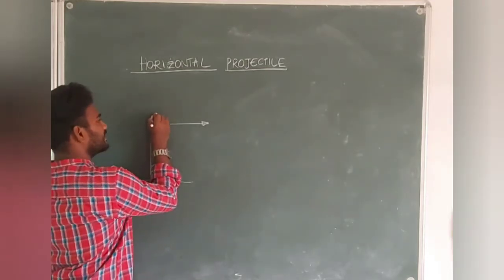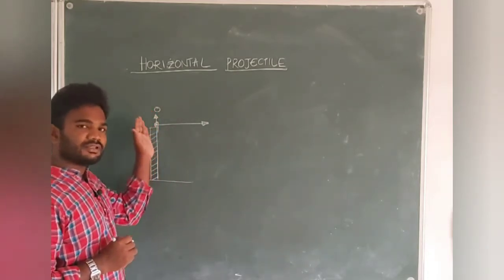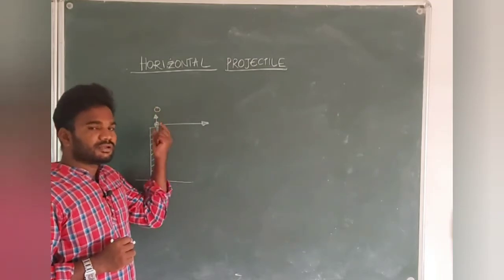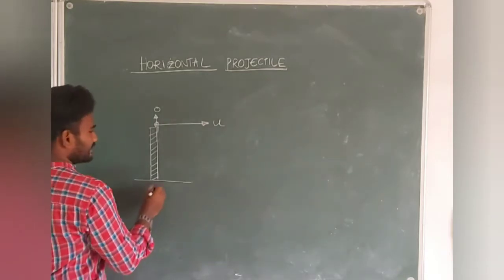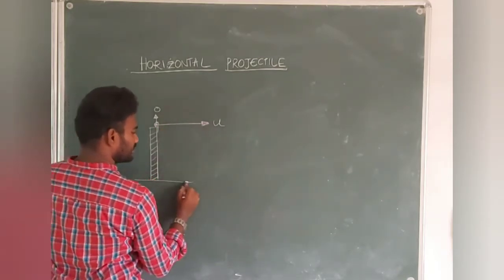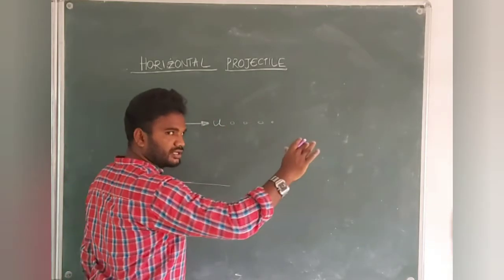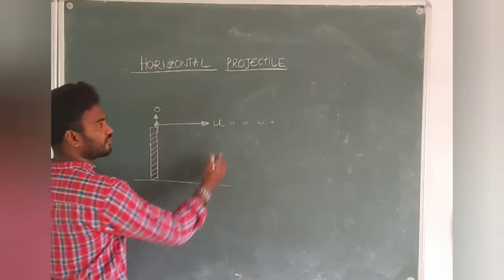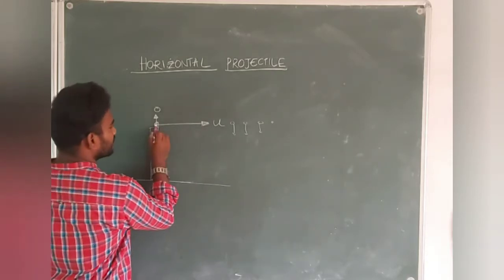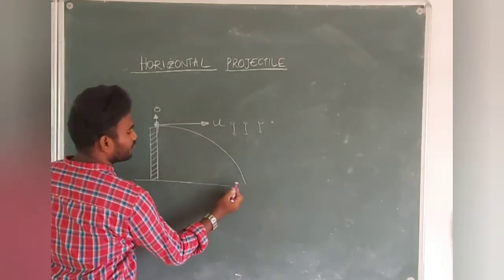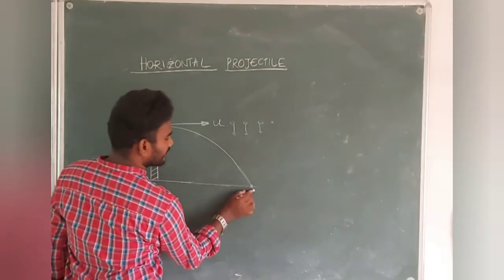At that instant, the vertical velocity will be 0, guys. No vertical velocity is applied to that particular object, but 100% horizontal velocity only is applicable here. Fine. If you throw horizontally, what happens? This ball has to go straight. But what happens? Because of the gravitational force pulling this body, right? Yes or no? Because of this pulling of gravitational force, the body will move in this path, students, in a parabola like this. It will reach the ground.